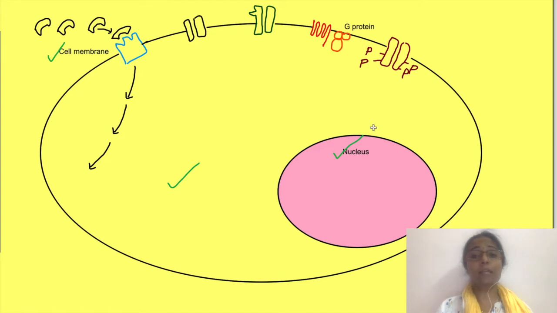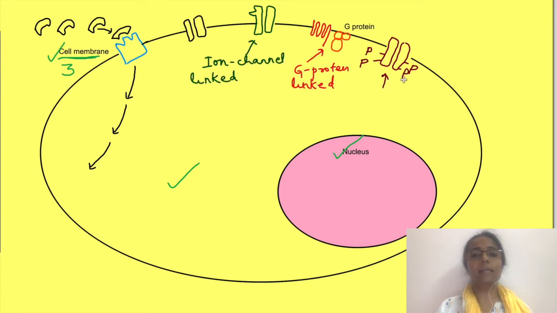There are three broad categories of cell membrane hormone receptors: ion channel linked receptors, G protein linked receptors, and enzyme linked receptors. One thing you should note here is that the hormone receptor is not just a structural protein. Rather, it is linked to other proteins which are either ion channels, G proteins, or enzymes. Once the hormone binds to its receptors, there is change in the function of the proteins which are linked to